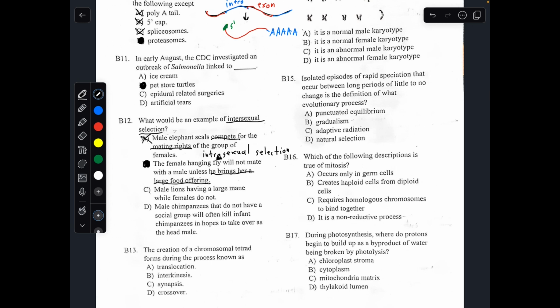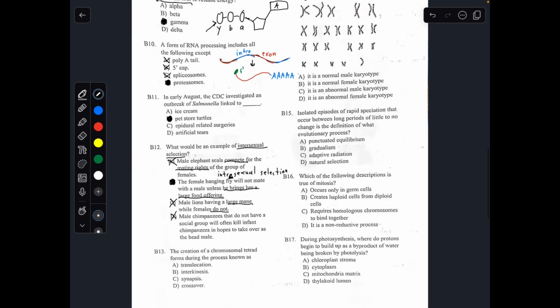Letter C. Male lions have a larger mane while female lions do not. This is just a difference between males and females in the lions, so that's not selection. And male chimpanzees who do not have a social group will often kill infant chimpanzees in hopes to take over as the head male. That's also not intersexual selection because it's only talking about one gender.